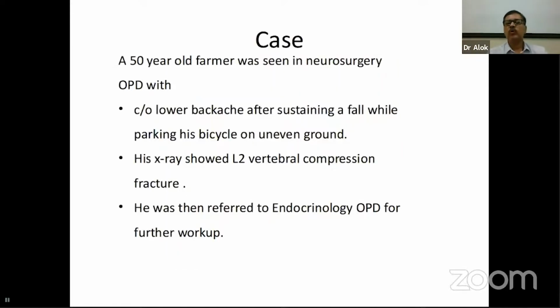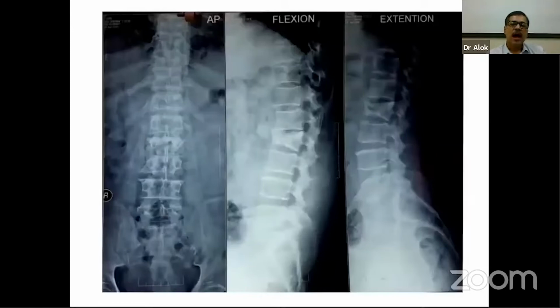So with this, I will go to the next case in the presentation today. The second case is that of a farmer who came to the neurosurgery OPD. He was told that he had backache and some back problems, so he decided to come to the neurosurgery OPD, and it showed an L2 vertebral compression fracture. The surgeons were deciding whether to go for any procedure for the vertebral compression, but he was referred to the endocrinology OPD for further evaluation, and that is how the fracture looked in the X-ray.